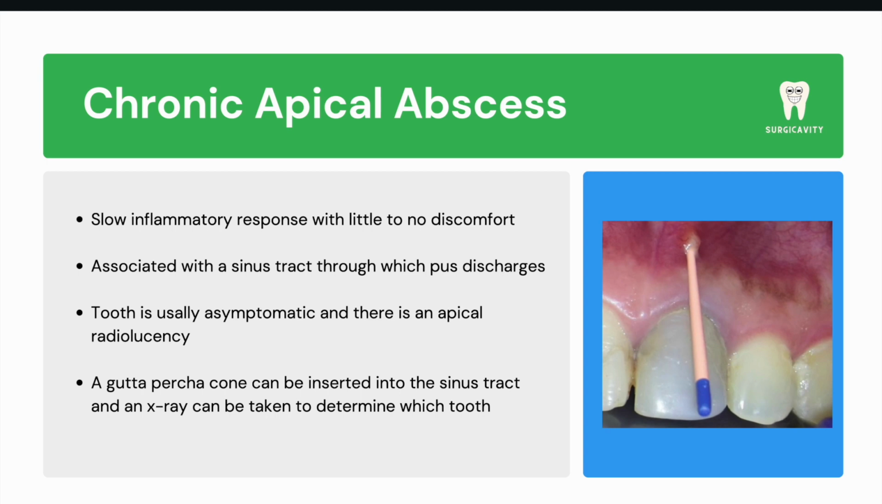One specific thing that you could do if there's a sinus tract is try to insert a gutta-percha cone through the opening until you feel resistance and take a periapical radiograph. This way you can precisely identify which tooth the infection is coming from, because the tooth located immediately next to the sinus tract is not always the cause of the infection.